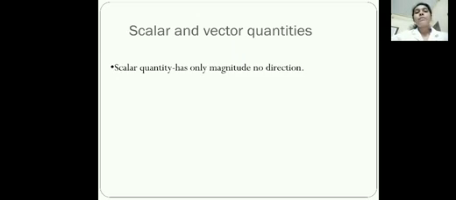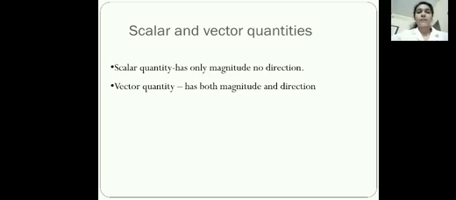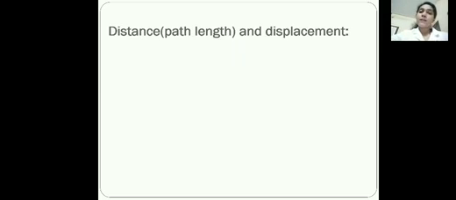Okay. So, if any quantity specifies only the magnitude, but not the direction, then such quantities can be considered as scalar quantity. But on the other hand, if any quantity specifies both direction and magnitude, such quantities are known as vector quantities. The concepts will be much more clear to you when we discuss distance and displacement. So let's discuss distance and displacement, the two important physical quantities required to describe motion.